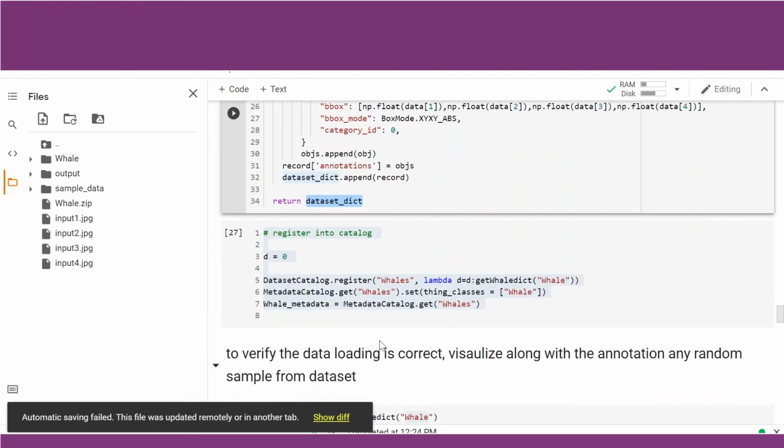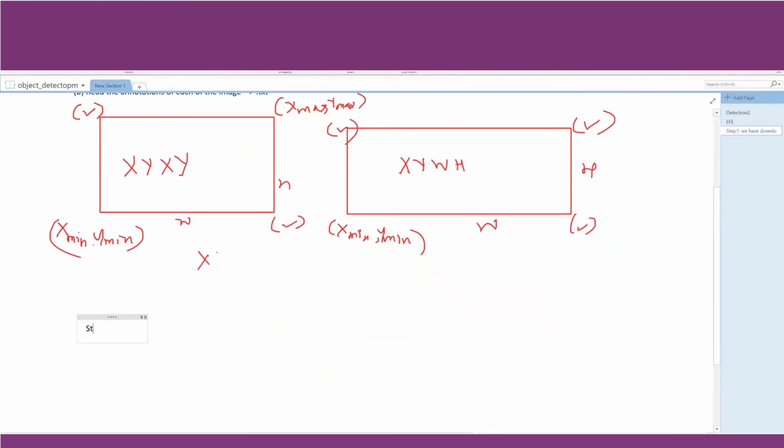Next important step in Detectron is step 3, that is registering our data into the catalog. Whatever data we have, we need to register into Detectron's catalog. So basically the configuration file should know that this data set has been registered for us to be trained. There are two main files for that, that is the dataset catalog and the metadata catalog.